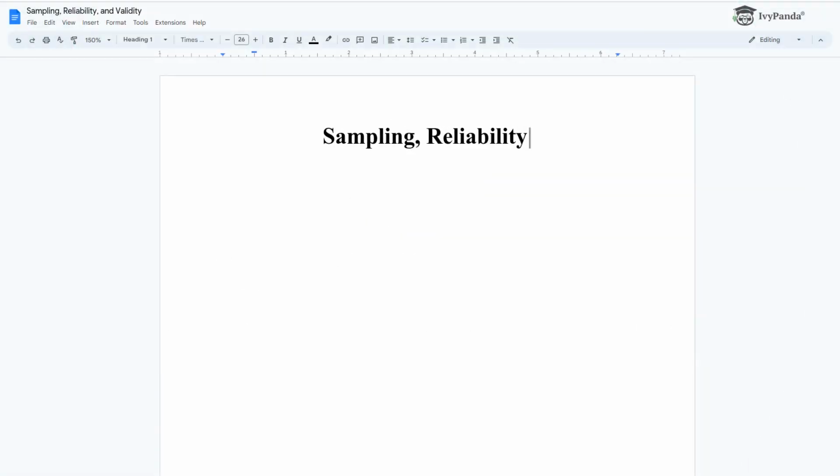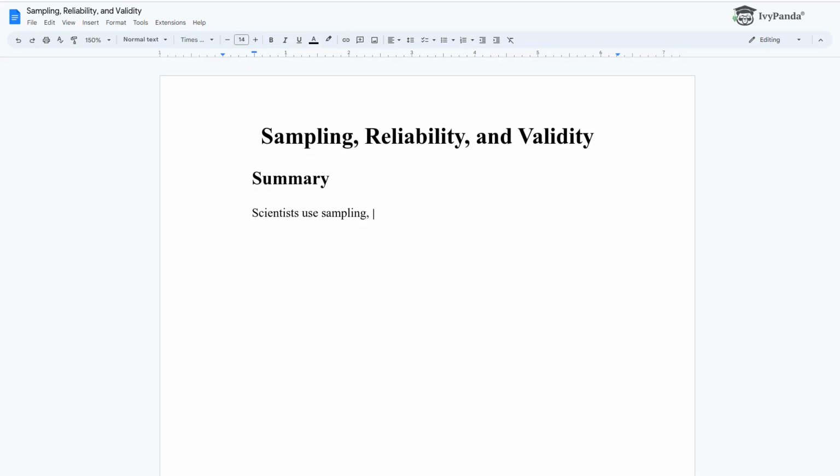Sampling, reliability, and validity. Summary. Scientists use sampling, validity, and reliability to evaluate the quality of their studies.